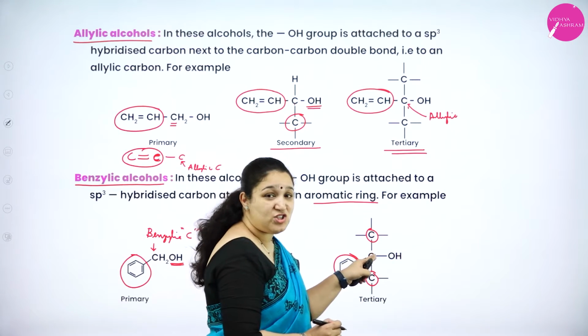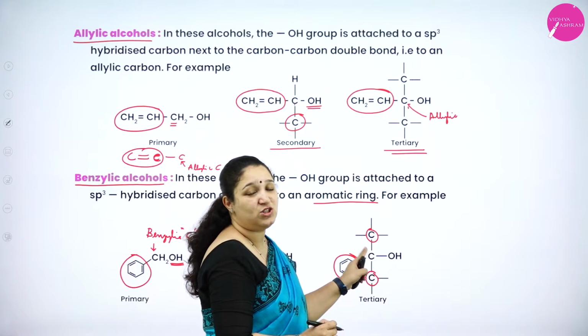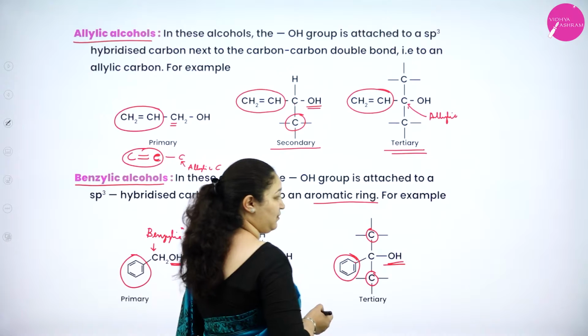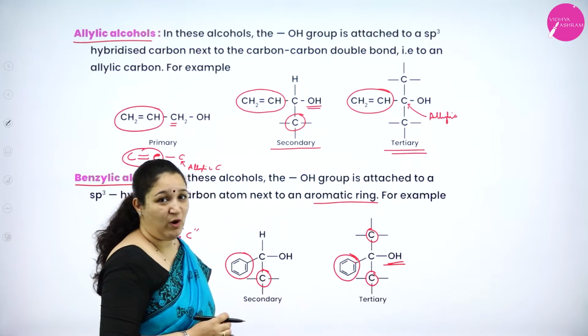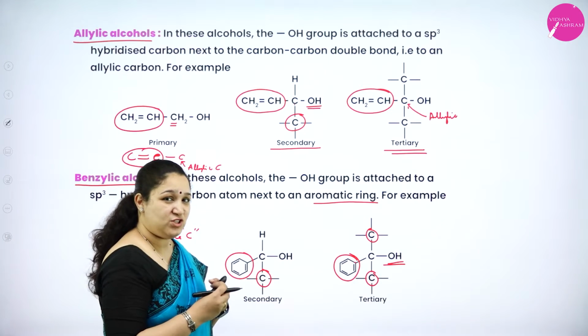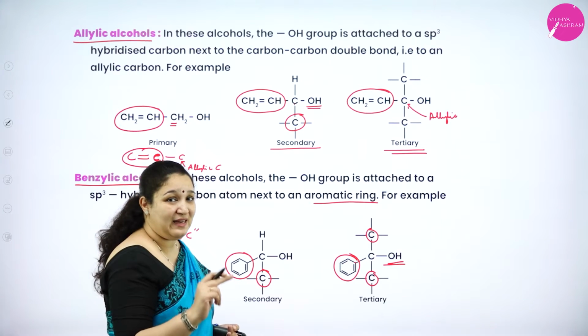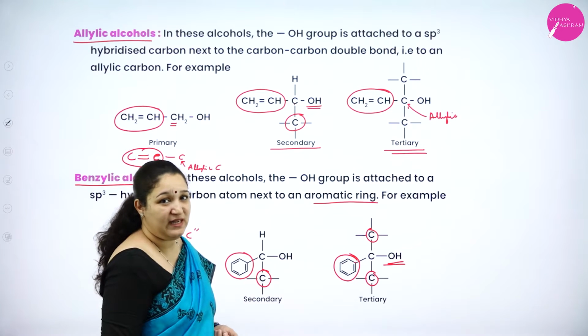So it is a tertiary benzylic alcohol or tertiary benzylic carbon atom to which the OH is attached. So I hope you have understood about primary, secondary and tertiary carbon atoms to which the OH is attached, as well as what is allylic alcohol and what is benzylic alcohol.